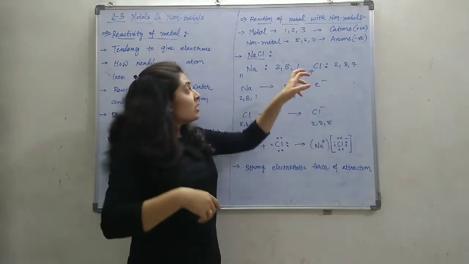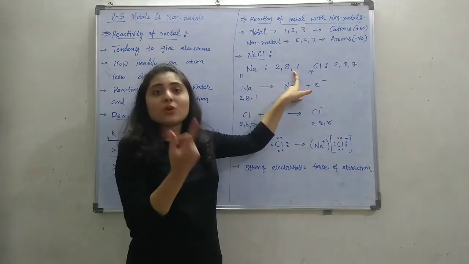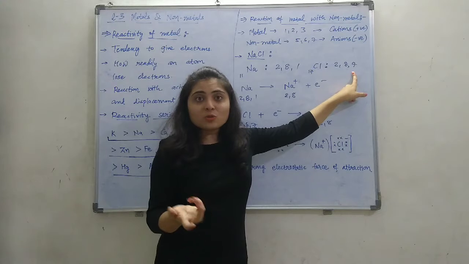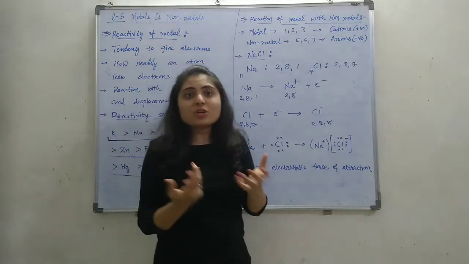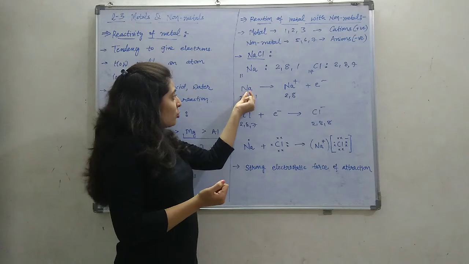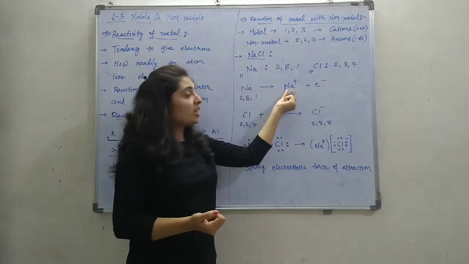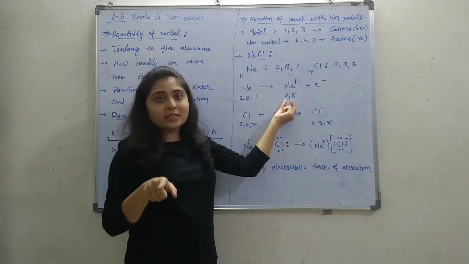So to complete the octet configuration, sodium will lose this 1 electron, and chlorine needs 1 electron. This is very convenient for sodium and chlorine. The sodium atom, 2, 8, 1, will lose 1 electron, making Na+, which now has a 2, 8 configuration.